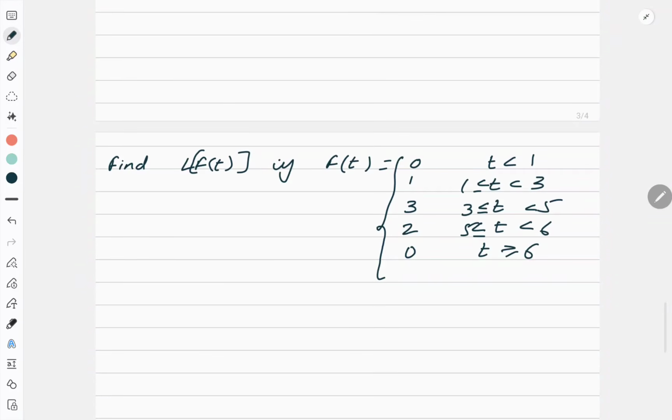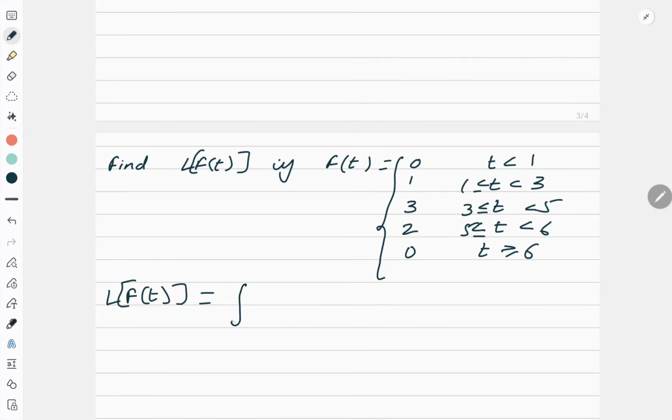Now look at this. This also you can draw. So you will have a ladder type of graph for this. Let us directly solve this. Laplace of f(t) is equal to, now I am doing it directly. I know it is integral 0 to infinity.